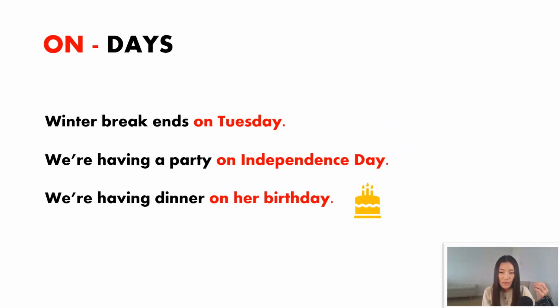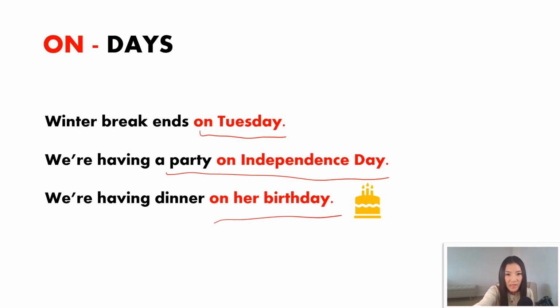We also use the preposition on to refer to days. So the very easy and obvious one is the day of the week, like Tuesday. Winter break ends on Tuesday. Or we can also have sentences like this: we're having a party on Independence Day. So a holiday, right? Or we're having dinner on her birthday.